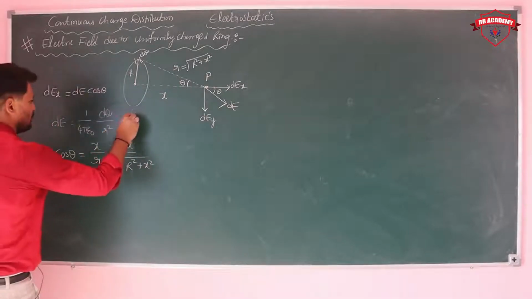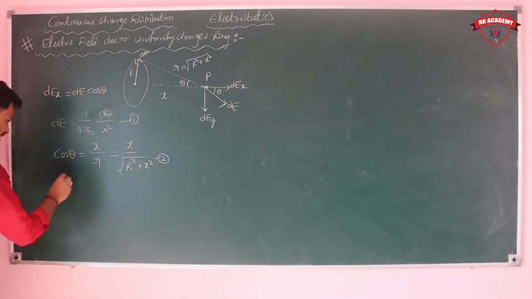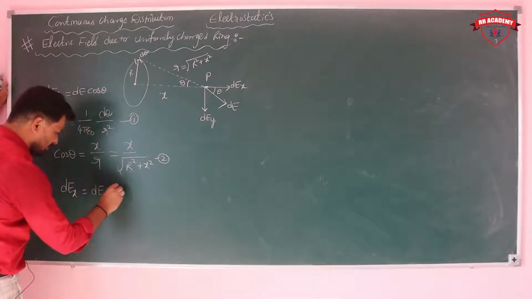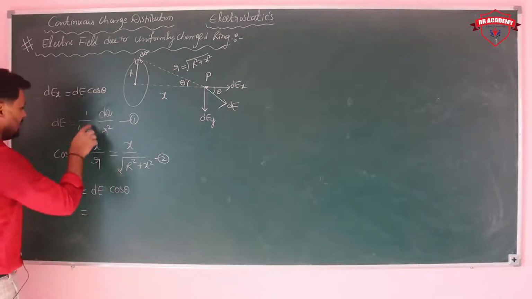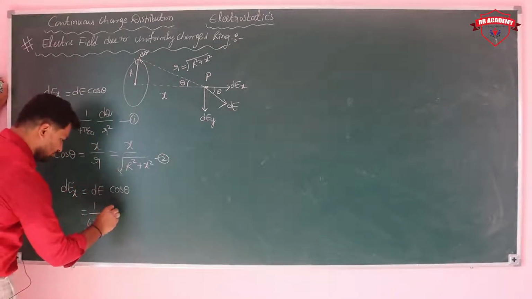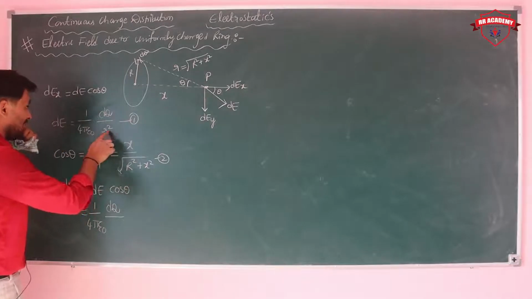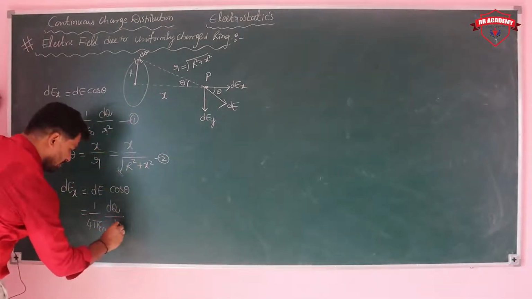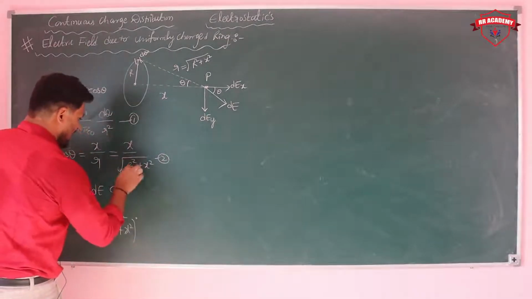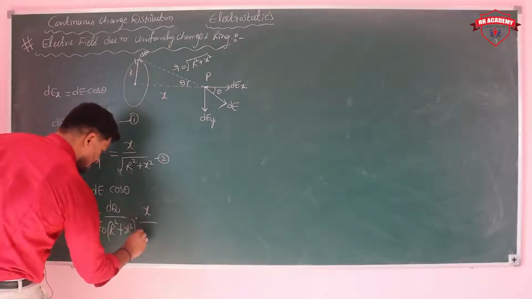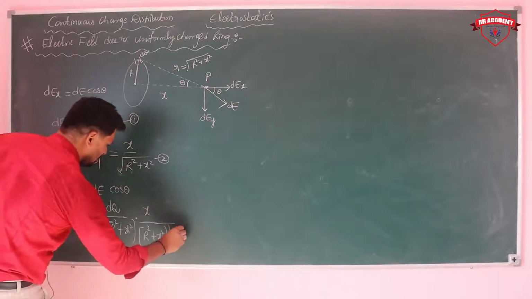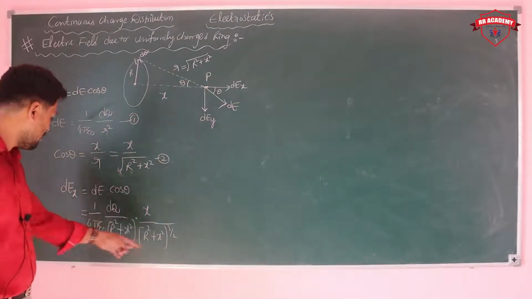Now just put these two values in this expression, then dEx is equal to dE cos theta. Putting in the values, dEx is 1 upon 4 pi epsilon naught, dq by under root r square plus x square whole square, where the square root is cancelled, times x upon under root r square plus x square, which for convenience I am writing as whole to the power of 1 by 2.